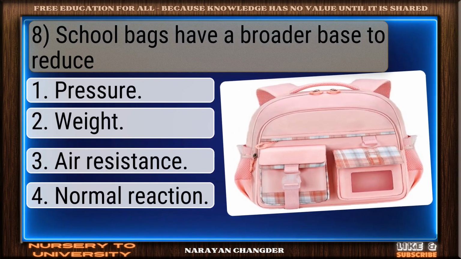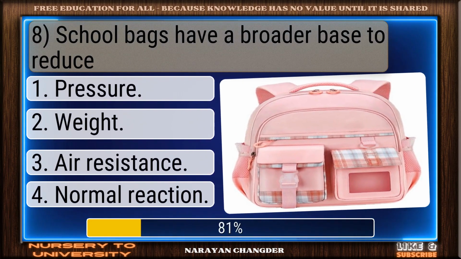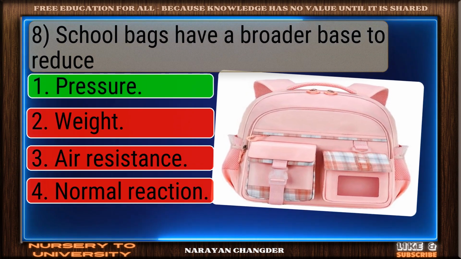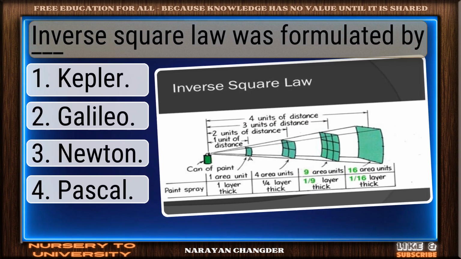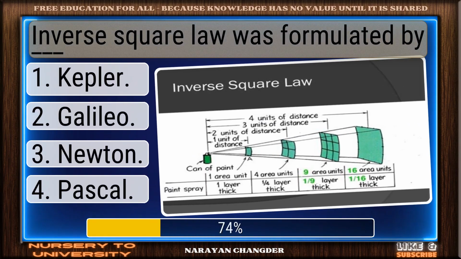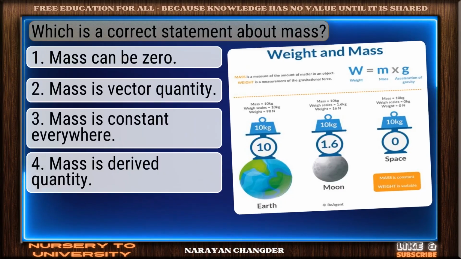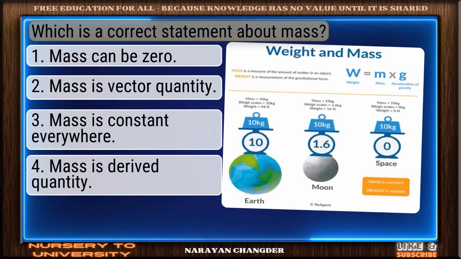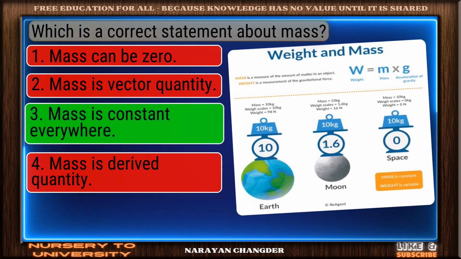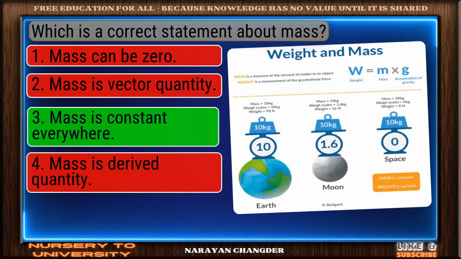Question number 84. School bags have a broader base to reduce. Excellent. Pressure is a brilliant choice. Question number 85. Inverse square law was formulated by dash. You chose Newton, and it is correct. Question number 86. Which is a correct statement about mass? Great thinking. Mass is constant everywhere is the right choice.